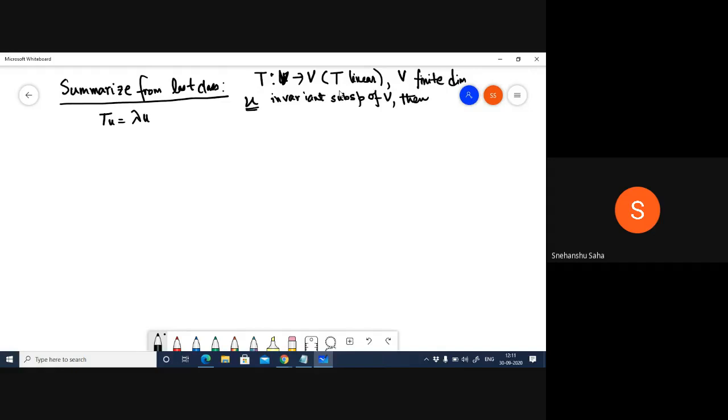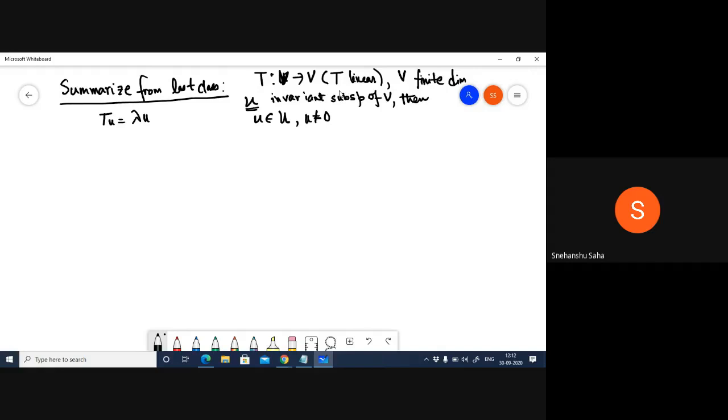And of course, there is this vector u in vector space U, which is a non-zero vector, because we just want to talk about non-trivial vectors.